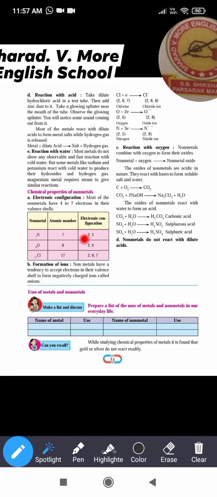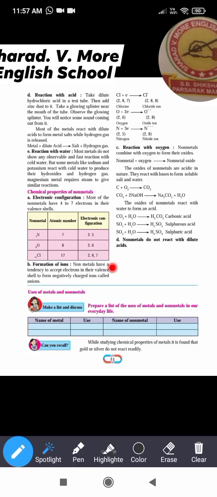So there are 5 electrons in its outermost shell. Oxygen, its atomic number is 8, that's why its electronic configuration is 2, 6. So there are 6 electrons in the valence shell. In chlorine 2, 8, 7, so there are 7 electrons in the outermost shell.